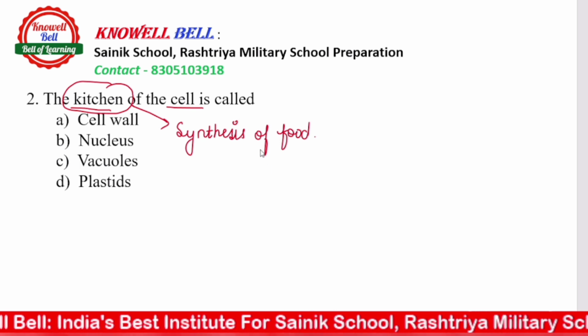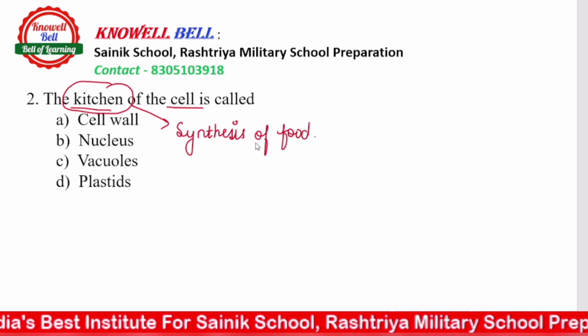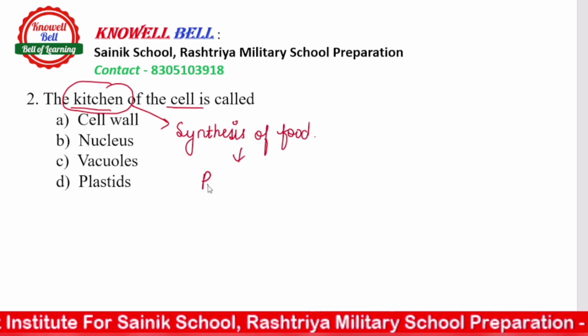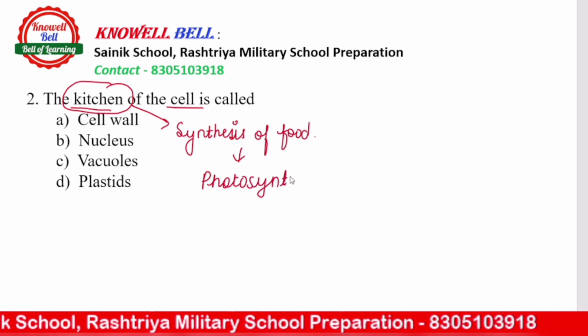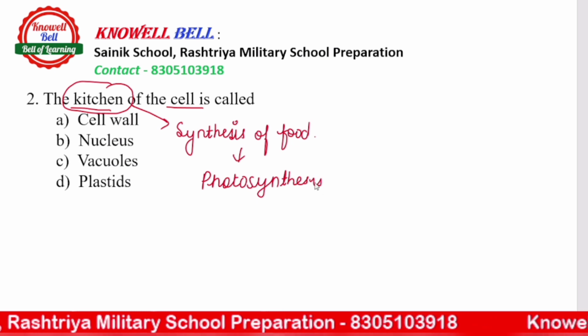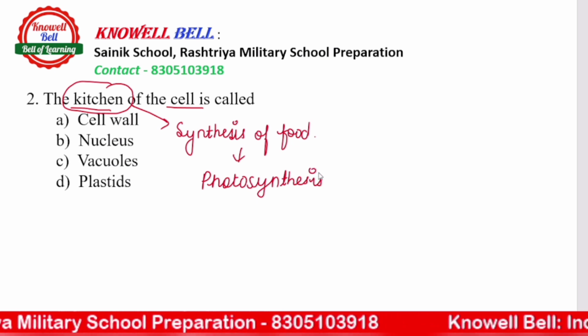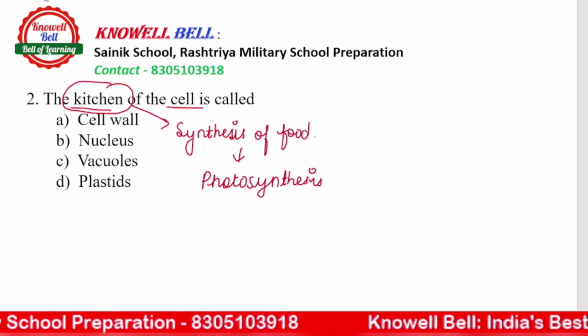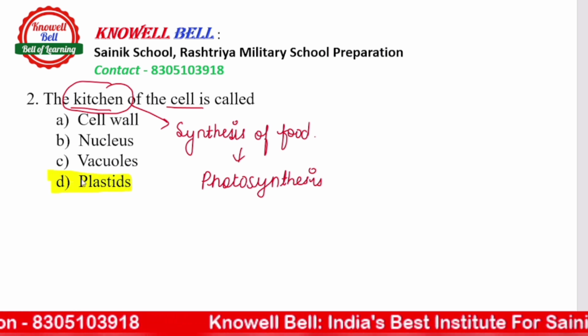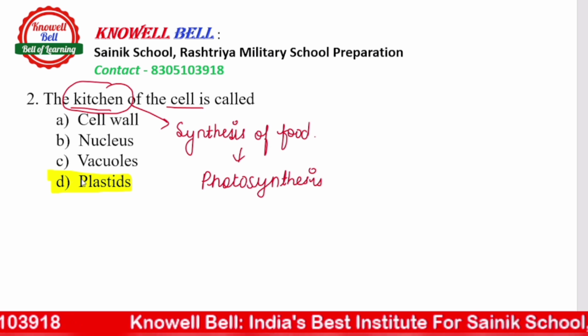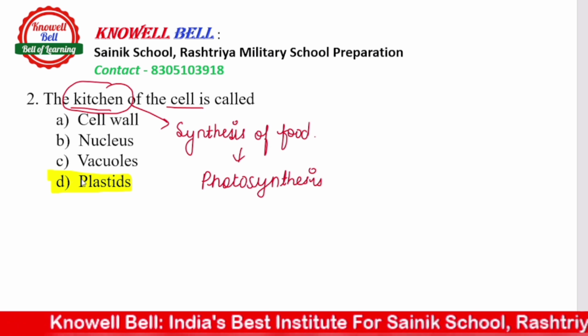So as we all know that food synthesis के लिए that is the process of photosynthesis. इसको हम क्या कहते हैं? The process of photosynthesis. Photosynthesis के लिए और synthesis of food के लिए which cell organelle is responsible? यहाँ पे right answer होगा आपका option D, plastids. Okay, the right answer would be option D, plastids. Plastid is the cell organelle that is responsible for synthesis of food or photosynthesis.